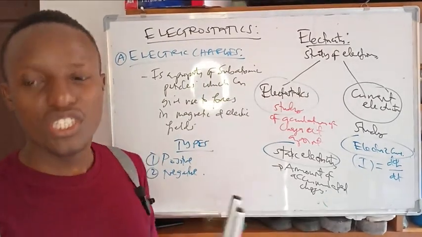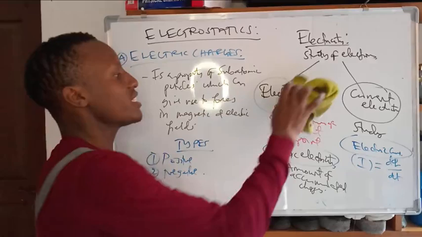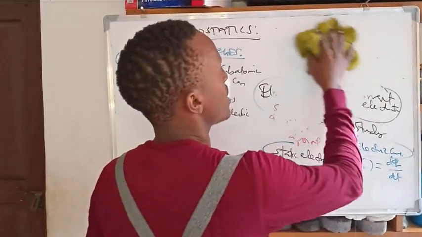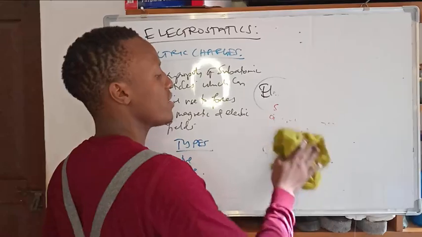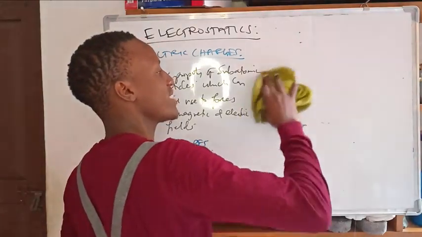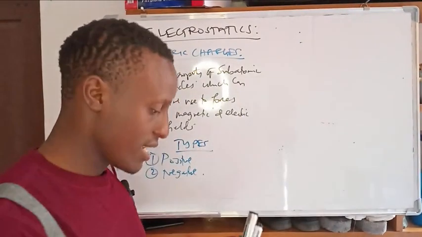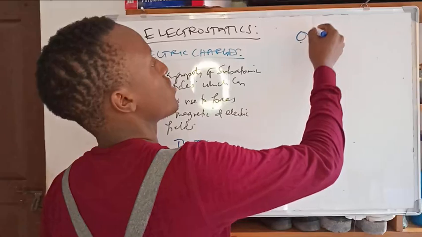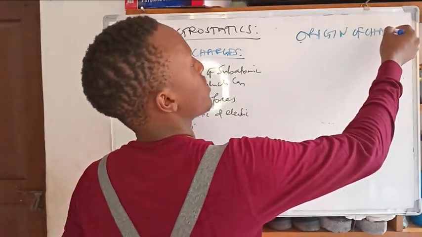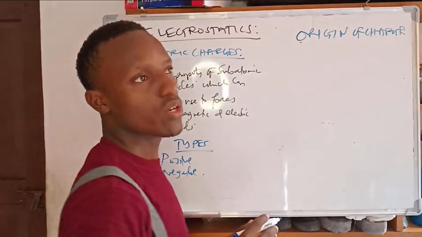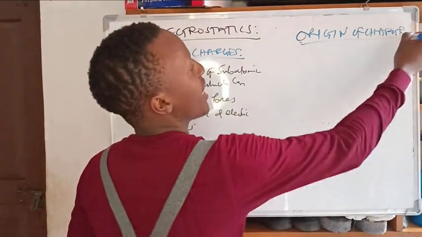But what is the origin of the charges? The origin of the charges is actually due to the atom. Let's speak about where this charge originated from. For real, we can say the atom is neutral.